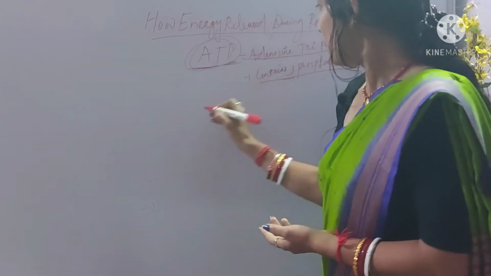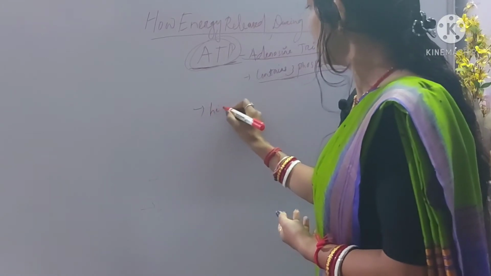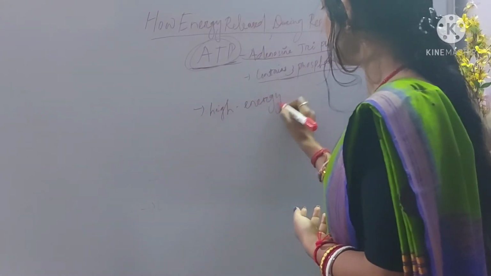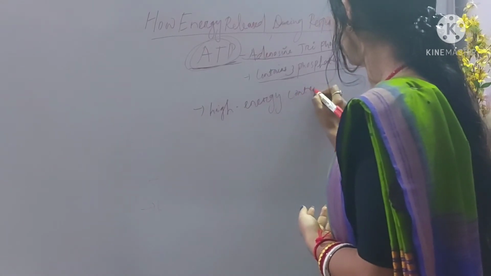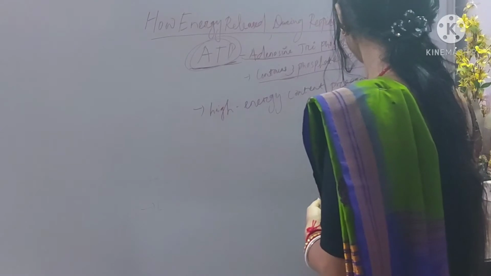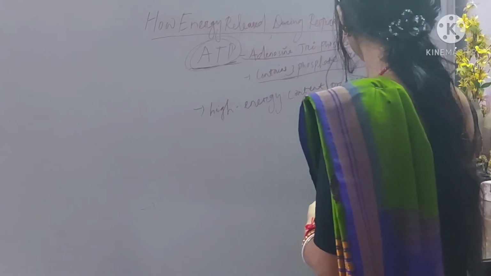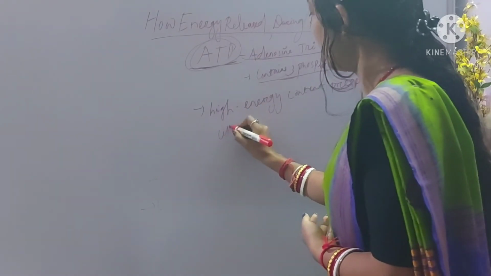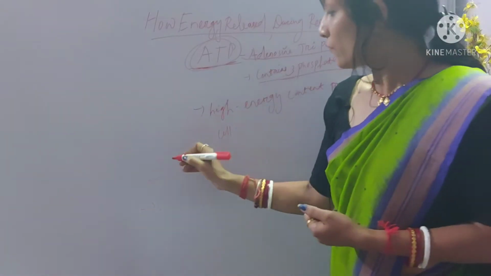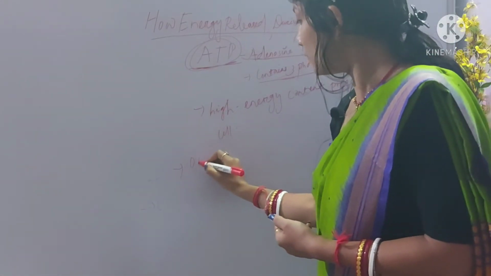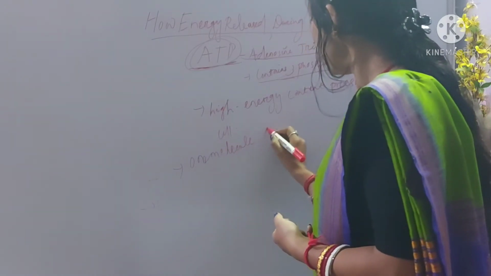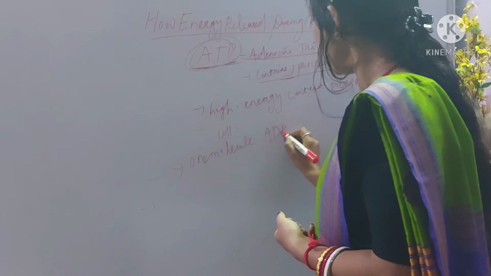So ATP is a high energy content molecule present inside the cell. Now, how is ATP formed? It is formed from one molecule of ADP. So what is ADP?